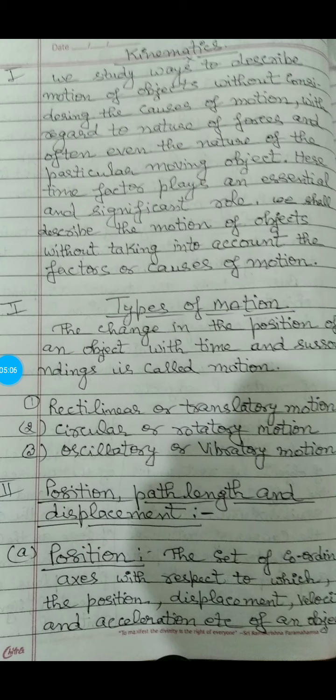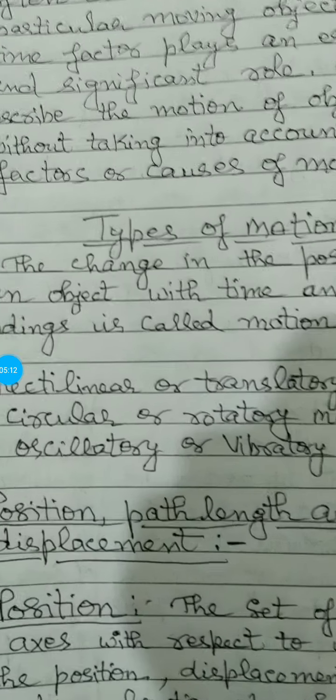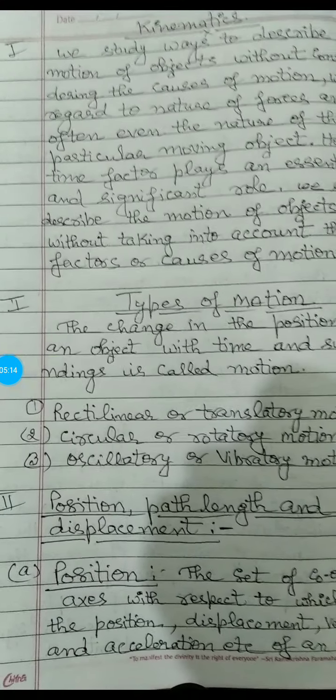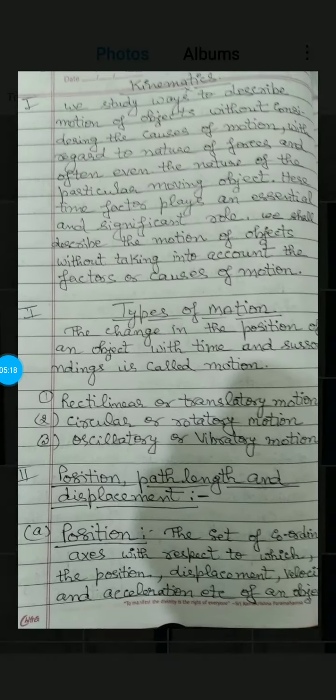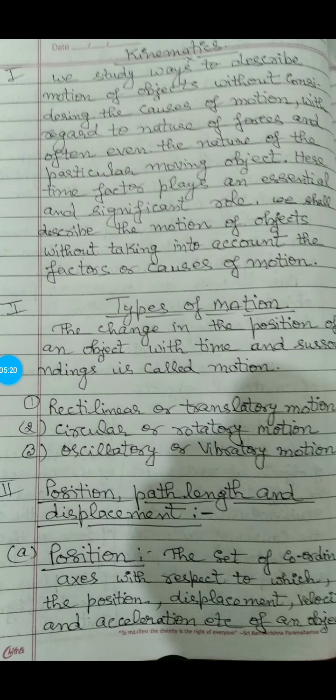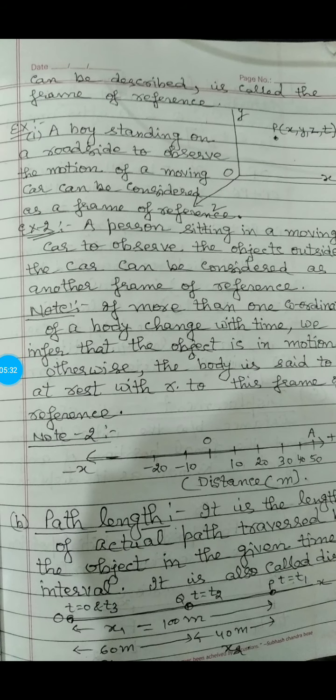Now we have to understand what the position is, what the path length or distance is, and what the displacement is. Let us consider one by one. First is the position. The set of coordinate axes with respect to which the position, displacement, velocity and acceleration, etc. of an object can be described is called the frame of reference.